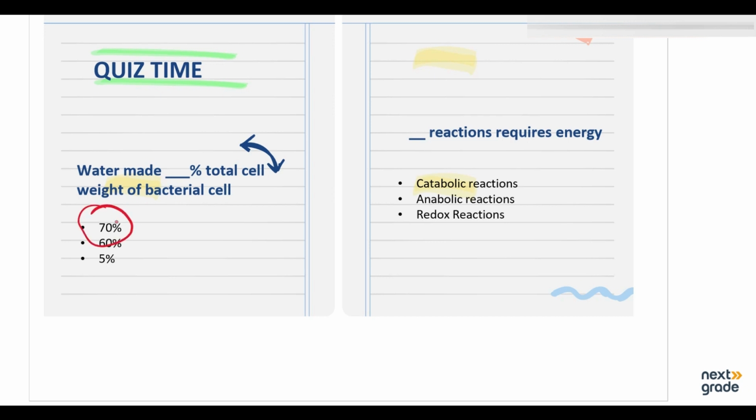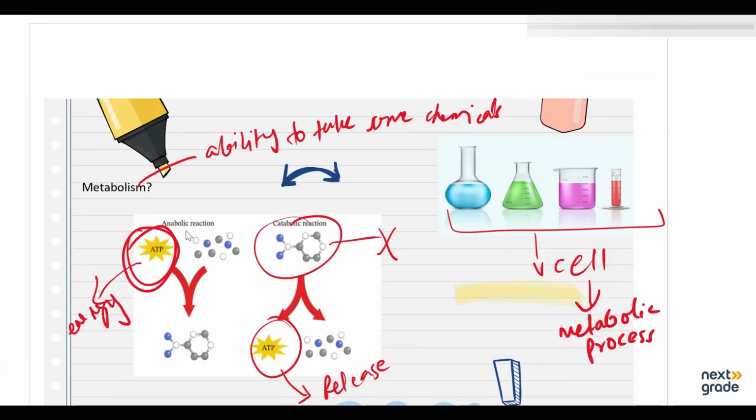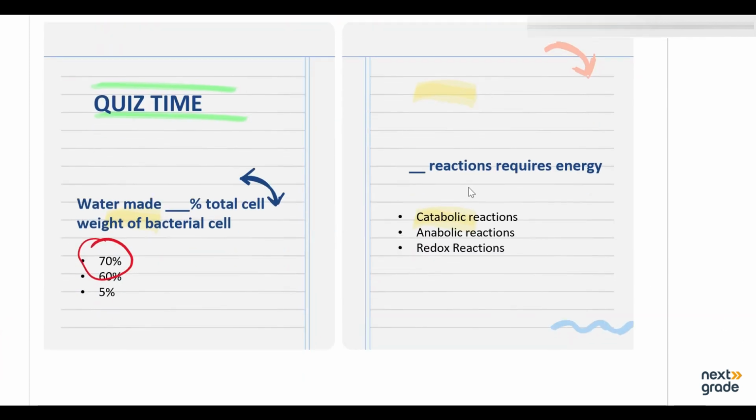Then, dash reactions require energy. Which reactions require energy to initiate? Are these catabolic reactions, anabolic ones, or redox reactions? As we have just learned in the previous slide, it is always the anabolic reactions that require energy in order to proceed. So the correct answer here is that anabolic reactions always require energy.